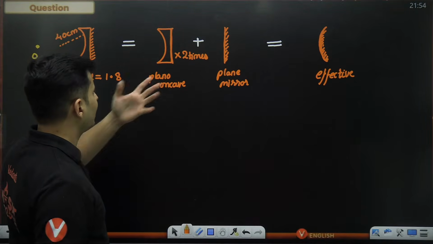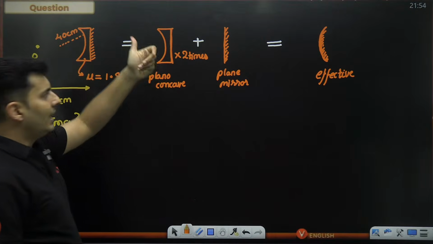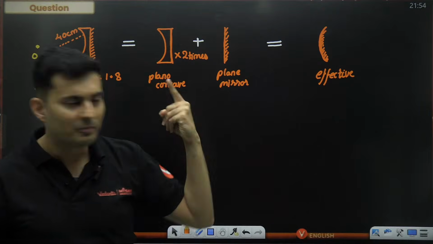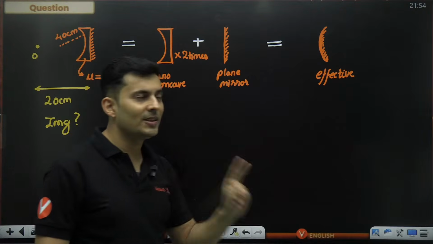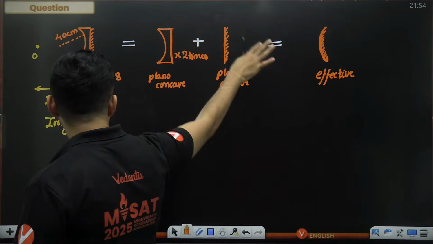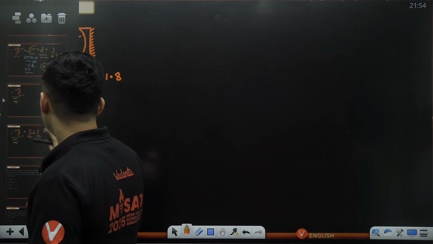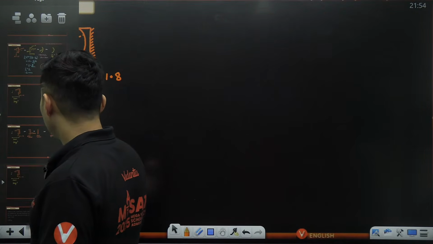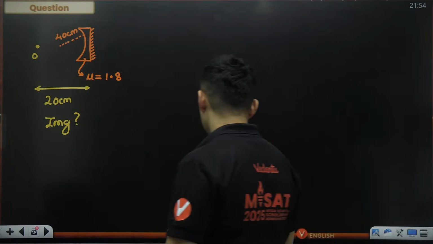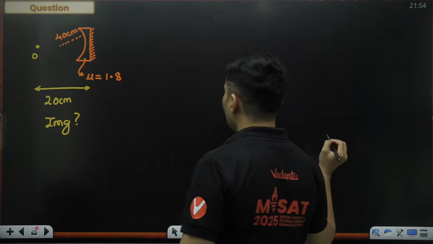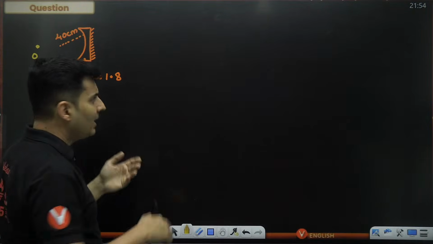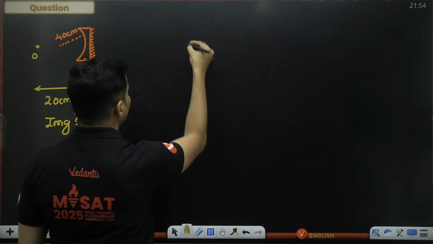Okay, so let's think. I have an idea now. I don't think I'll go by the traditional route, because this is a plane mirror, and I got a very interesting idea now. Rather than going by the traditional way, I feel I know what a mirror does. A plane mirror reflects whatever is there in the front, it replicates it behind it.